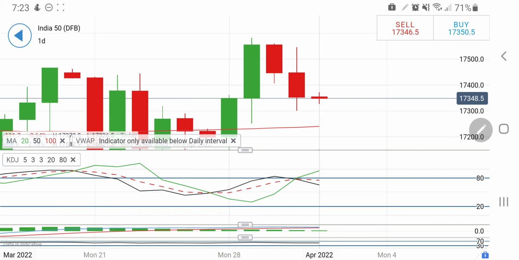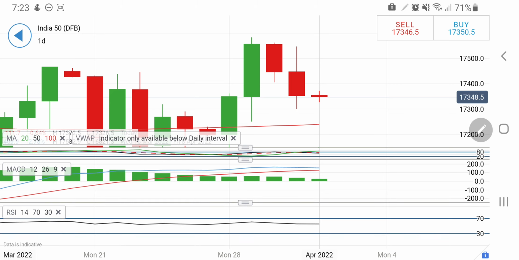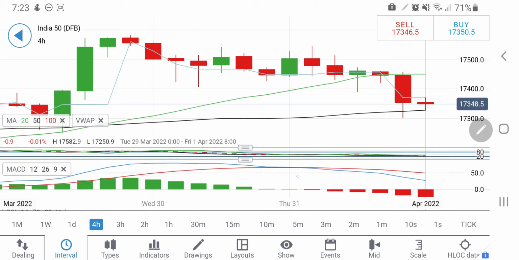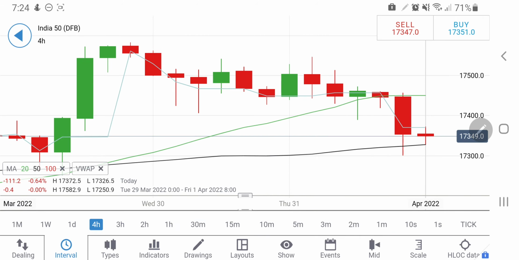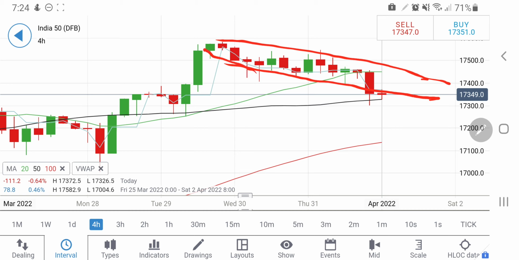See, daily stochastic looking downwards and MACD trying to converge and cross over. So once it cross over, I will expect that probably it may try to enter into the bear zone again. Now look at the 4-hour charts. On the 4-hour charts, see how beautifully it is sloped. This was the channel in which it was trading, and it was narrowing downwards and with a taper. So the slope was down, and that is why we can see a breakout candle on the downside.